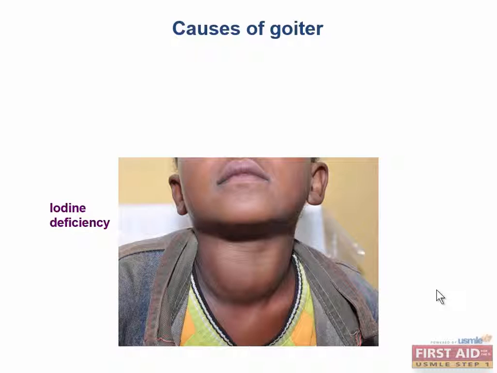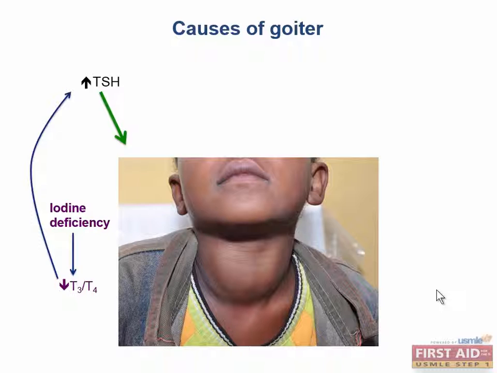Why should a lack of iodine cause the thyroid to grow? Remember, iodine molecules make up a large part of thyroid hormone, so without dietary iodine, you can't make thyroid hormone. But the pituitary doesn't know that the problem is with a lack of iodine. It basically just assumes that if there's not enough thyroid hormone, it's because the thyroid gland is being a lazy bum. So it cranks up the TSH, which makes the thyroid gland grow humongously big in an effort to churn out more thyroid hormone. But of course, that doesn't help, because you can't make thyroxine without iodine, no matter how much thyroid you have. Stupid pituitary.